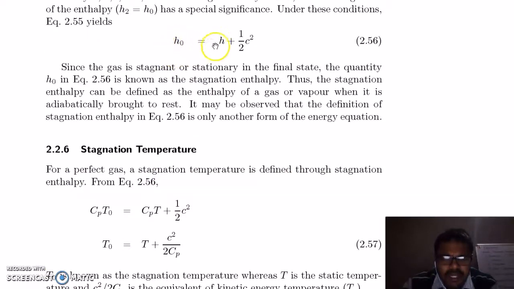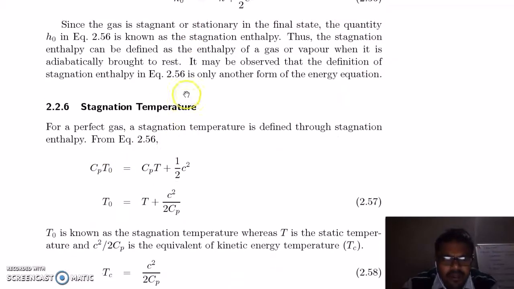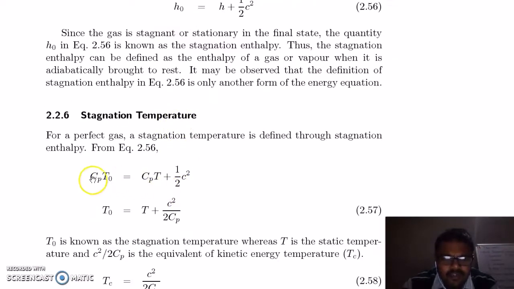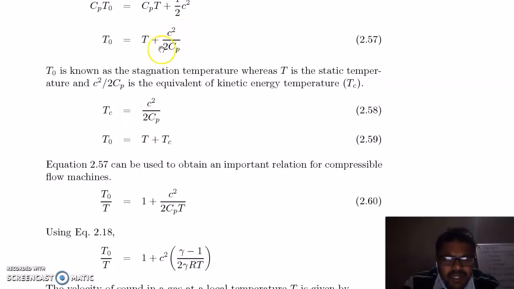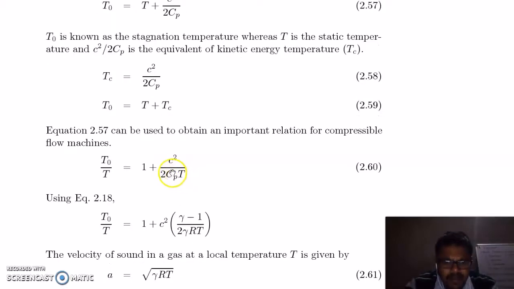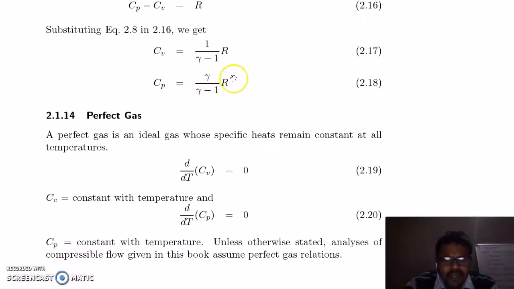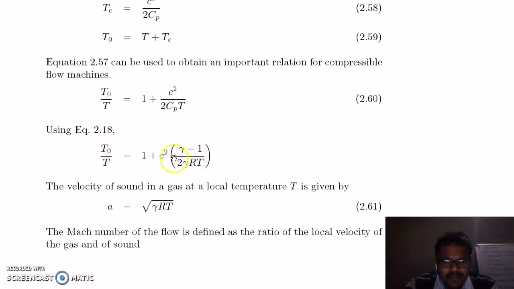Now we note h is equal to Cp T0. You can replace this enthalpy in terms of Cp and temperature. You will get this equation, and on rearranging you will get T0, which is called the stagnation temperature. So T0 is known as stagnation temperature, whereas T is the static temperature and C squared by 2Cp is equivalent to the kinetic energy temperature, which is Tc. So this term is your Tc. You will get this equation. So divide this equation by temperature and replace this Cp by this equation. You will get this equation.